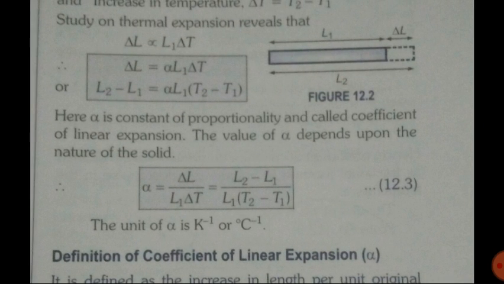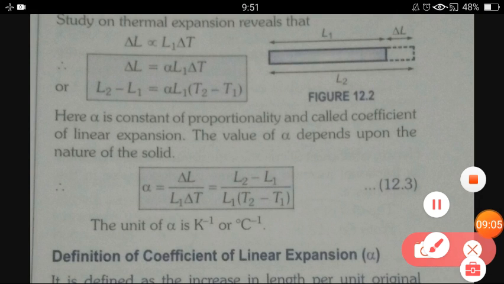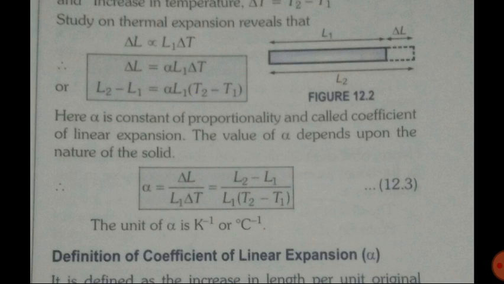So here you can see, from this formula L2 minus L1 equals alpha L1 T2 minus T1. If we transpose L1 to this side, it will be added there. Okay, so this equation will take this form.